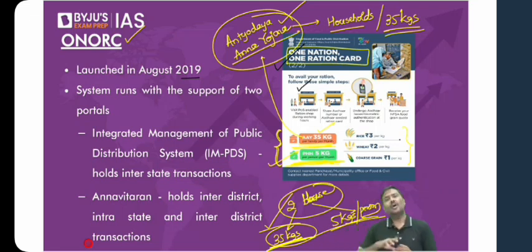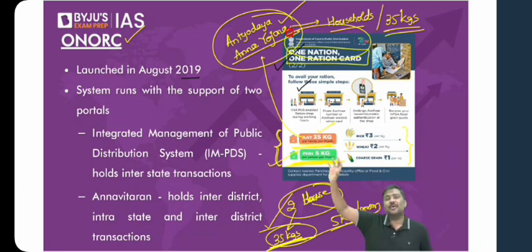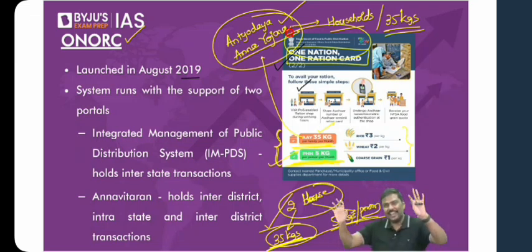Please be very careful. All the states in India have implemented ONORC. Now remember which is the authority responsible for ONORC, or which is the department under which the food grain distribution will actually come. If I ask you a question, which of the following ministries is responsible for the implementation of National Food Security Act, most of you will choose Agriculture Ministry. I hope you understand it, because you believe it is practically correct. Agriculture sector, distribution of food grain, you believe it is Ministry of Agriculture.